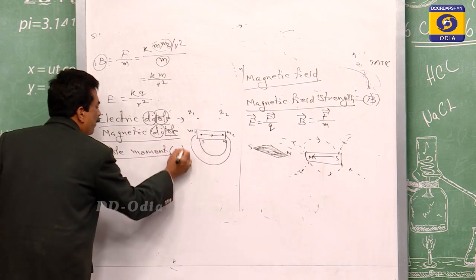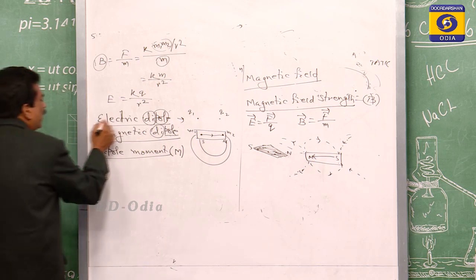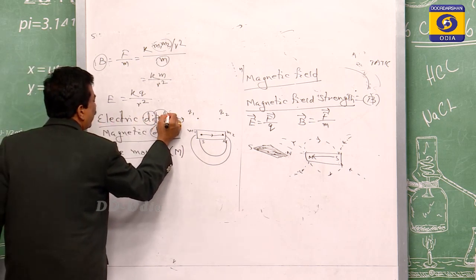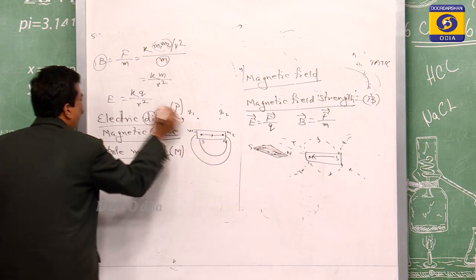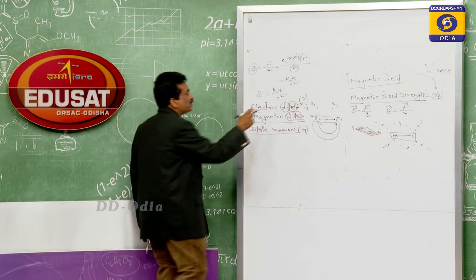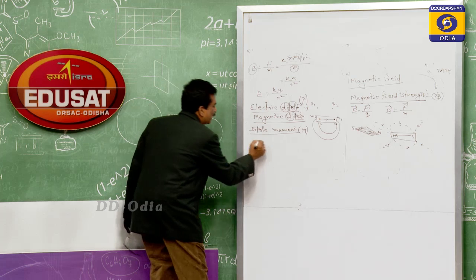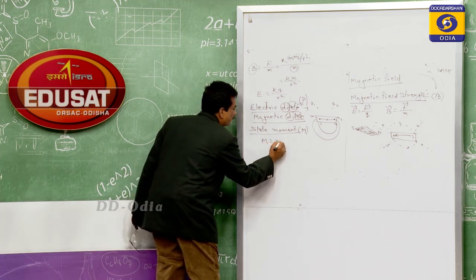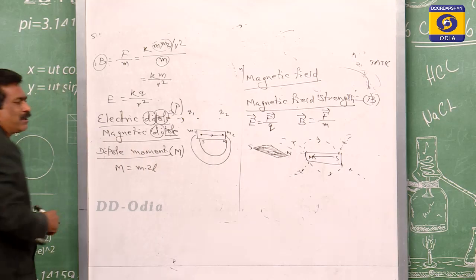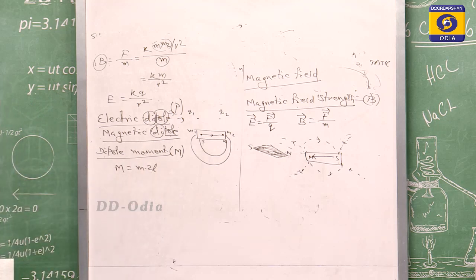For the magnetic dipole moment, we take the symbol capital M, and for the electric dipole moment, we have taken the symbol P. The magnetic dipole moment M is defined as the product of the magnitude of the pole strength with the distance of separation between them.